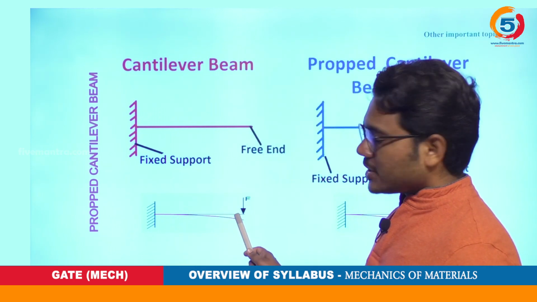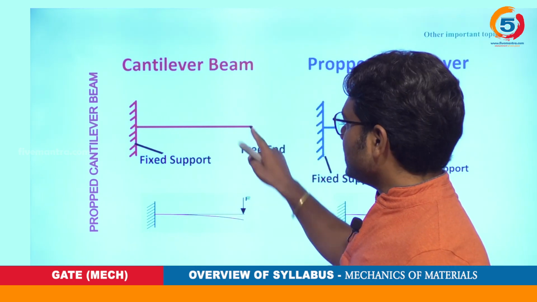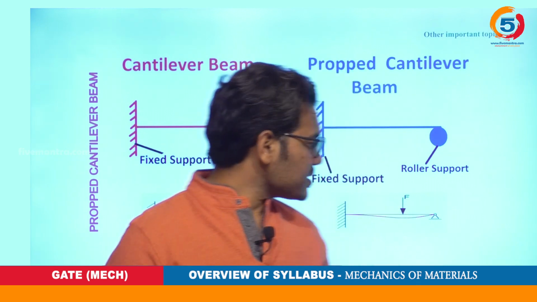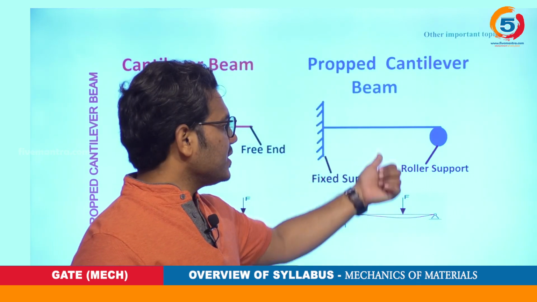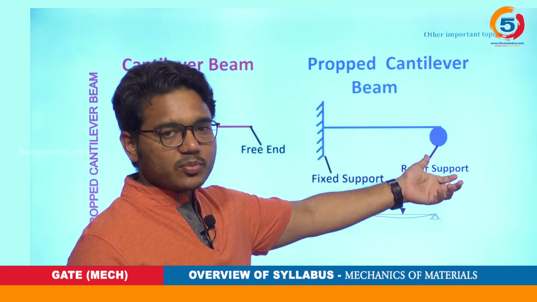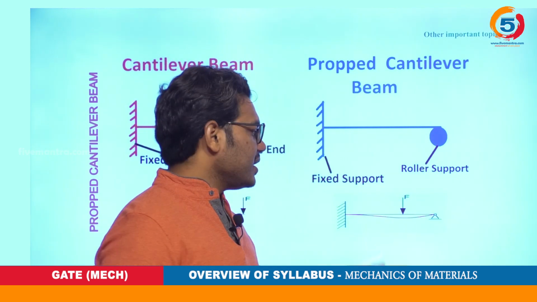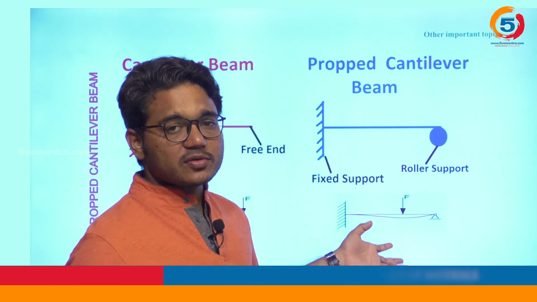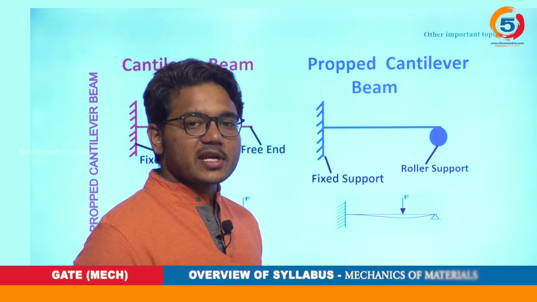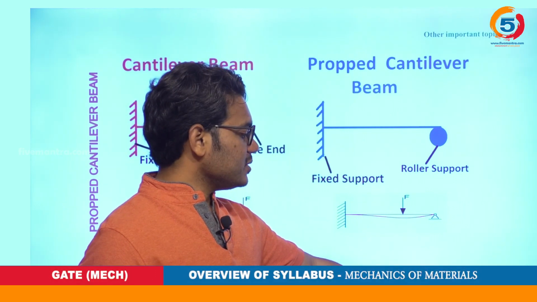So this could be the deflection of that particular beam when it has a free end, and this is the deflection of that beam when we have this support. If you observe, our purpose is to reduce this deflection. Anyway, further we will study about this proper cantilever beam.